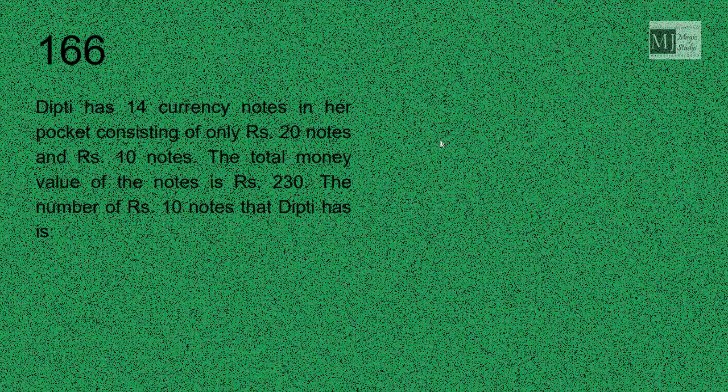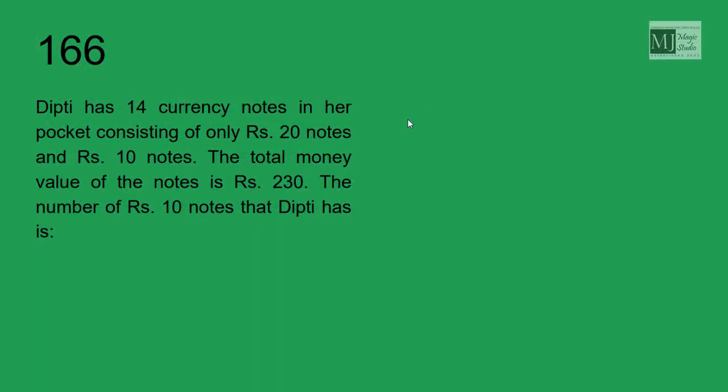Deepti has 14 currency notes in her pocket consisting of only rupees 20 notes and rupees 10 notes. That means x plus y is equal to 14 if x are rupees 20 notes and y number of rupees 10 notes are there. The total money value of the notes is rupees 230. Again, it means 20x plus 10y equals 230. Now this is equation 1 and equation 2, which we can solve. You can also solve using rule 6, butterfly diagram.